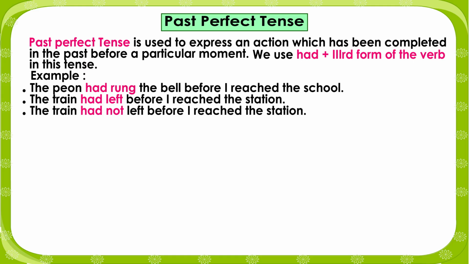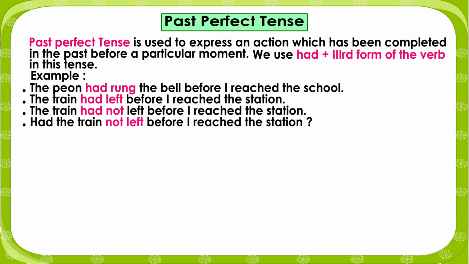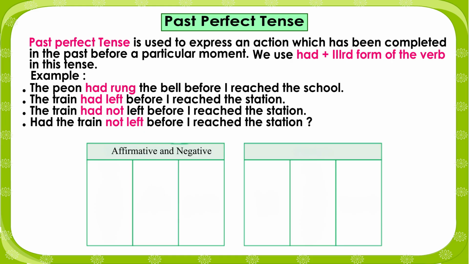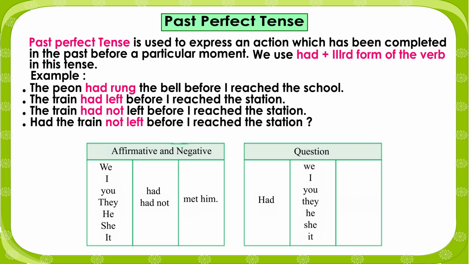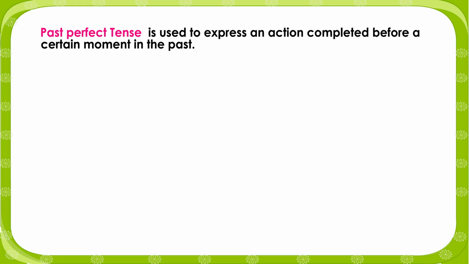The train had not left before I reached the station. Had the train not left before I reached the station? Affirmative and negative: We, I, you, they, he, she, it had not met him. Question: Had we, I, you, they, he, she, it met him? Past perfect tense is used to express an action completed before a certain moment in the past.